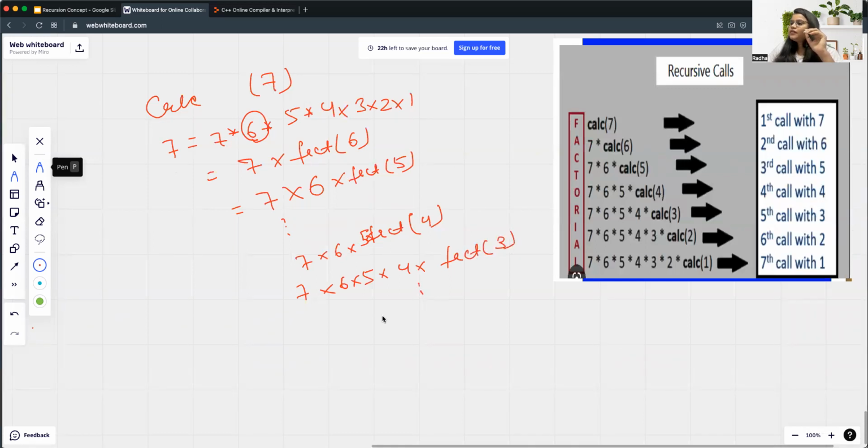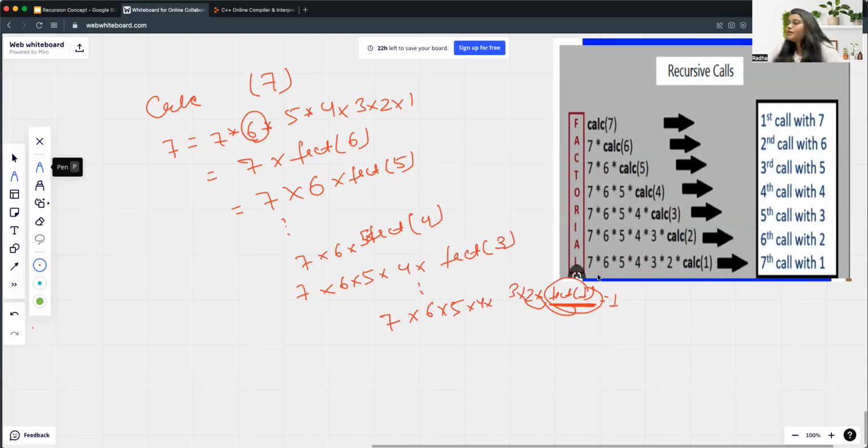And at the end, it will be 7 into 6 into 5 into 4 into 3 into 2 into factorial of 1, right? And factorial of 1, we know what it is. Factorial of 1 is 1, right? So we know the factorial of 1, then simply this thing will return 2 and this thing will return 3, right? We will discuss this in a deep dive in the coming session.